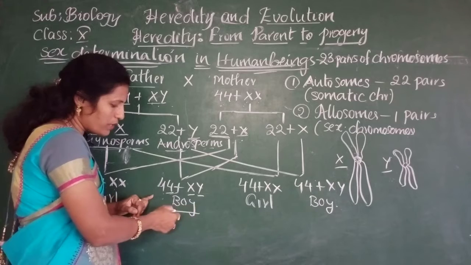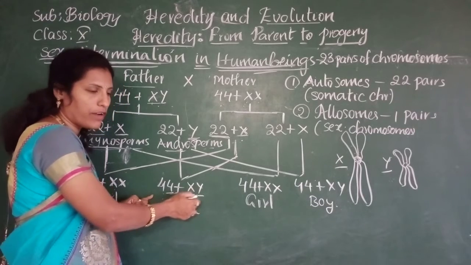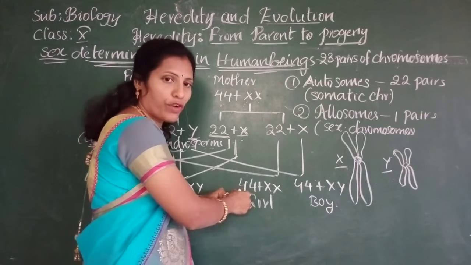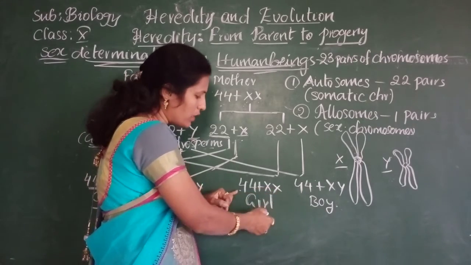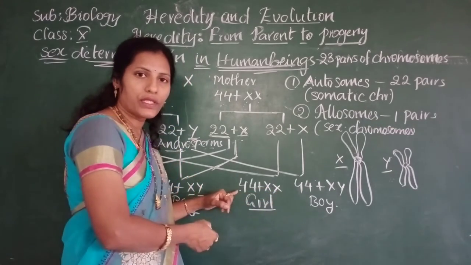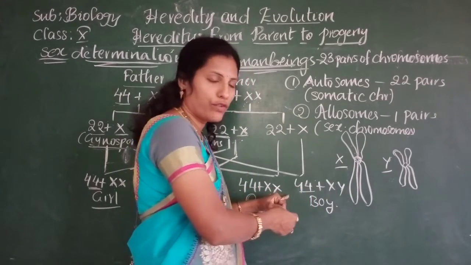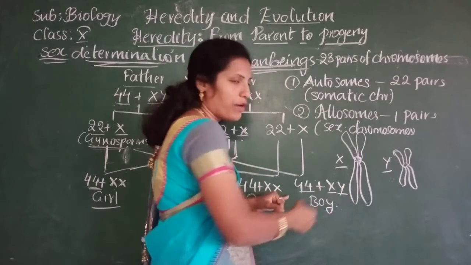the representing young one is a boy because of having X and Y chromosomes. Here same, 22 from father and 22 from mother, and X from the father and X from the mother. Then the baby represents a girl. And here 44, 22 from father and 22 from mother, and X is from the mother and Y is from the father.